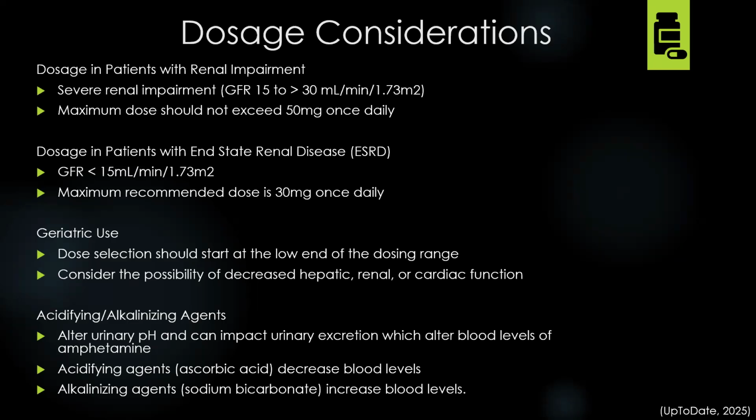Lastly, acidifying and alkalinizing agents alter urinary pH and can impact urinary excretion, which alters blood levels of amphetamines. Acidifying agents such as ascorbic acid decrease blood levels, and alkalinizing agents such as sodium bicarb increase the blood levels, so we should be adjusting dosages accordingly.